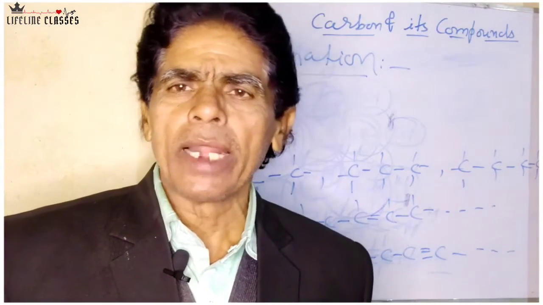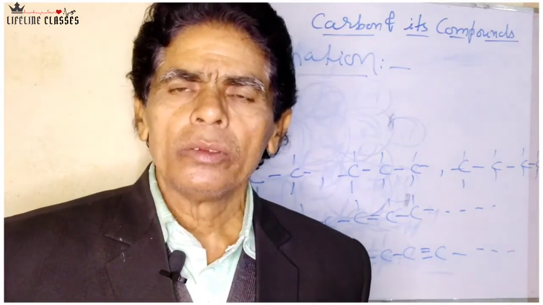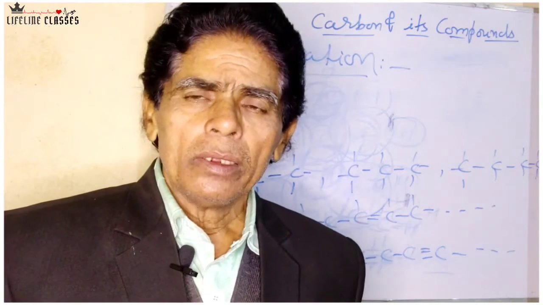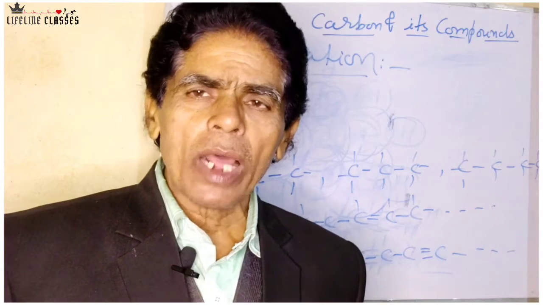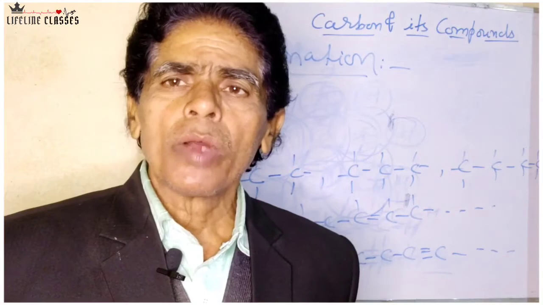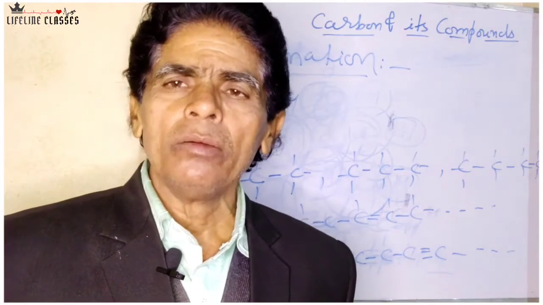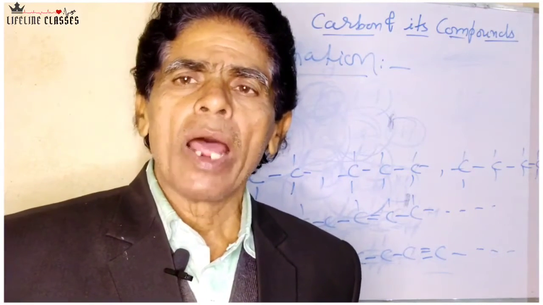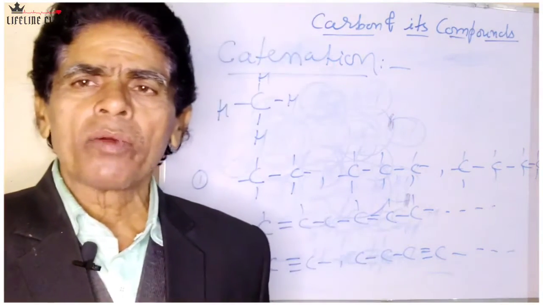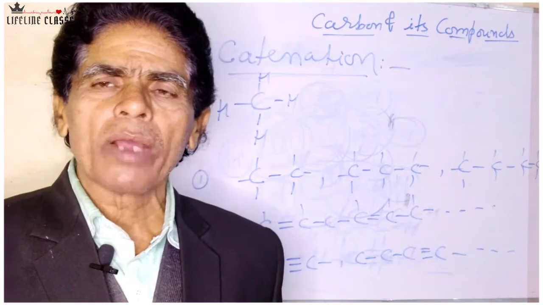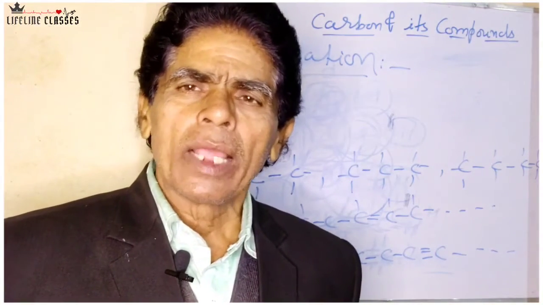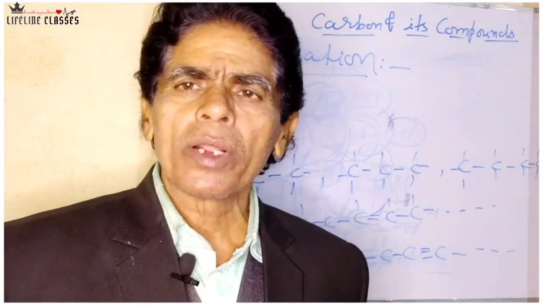And how do we decide whether a branch is present or not? If a particular carbon atom is attached with more than two carbon atoms, then we may say that a branch is there. And depending on the number of carbons attached to a particular carbon, a carbon can be classified into four categories.